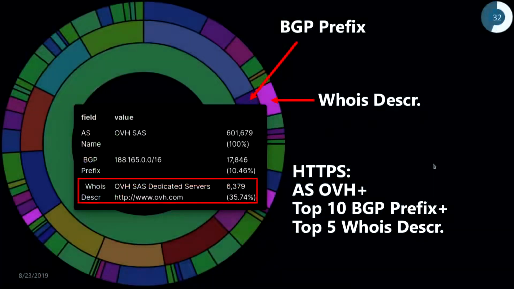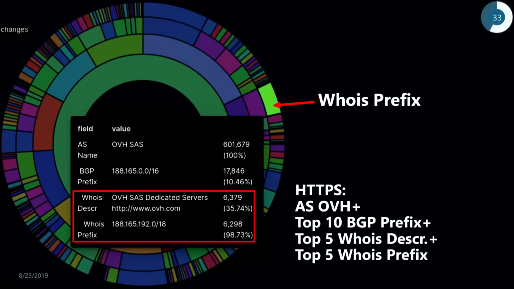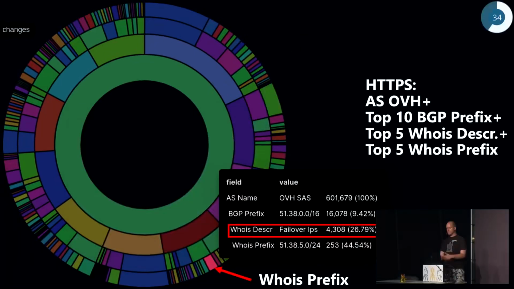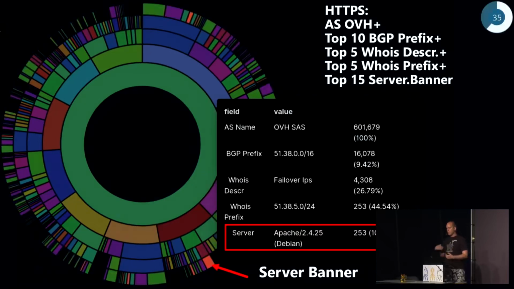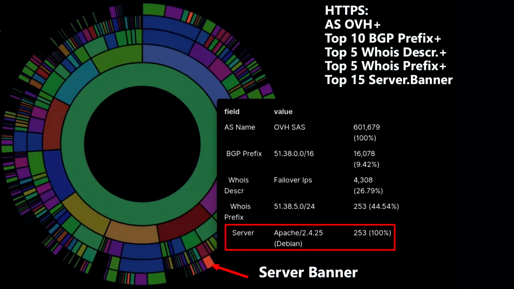Better. So here we can see they use this /16, which says it's for dedicated servers, and then you can see they use the /18 from the /16 for dedicated servers. Somewhere else we can see they use the /24 from another /16 for failover IPs. This means we get infrastructure information, how they are organizing themselves. That's maybe interesting for an attacker or for somebody else, right? And then we can also see which kind of services they use. And we can see that all failover IPs have the same web server in the end.